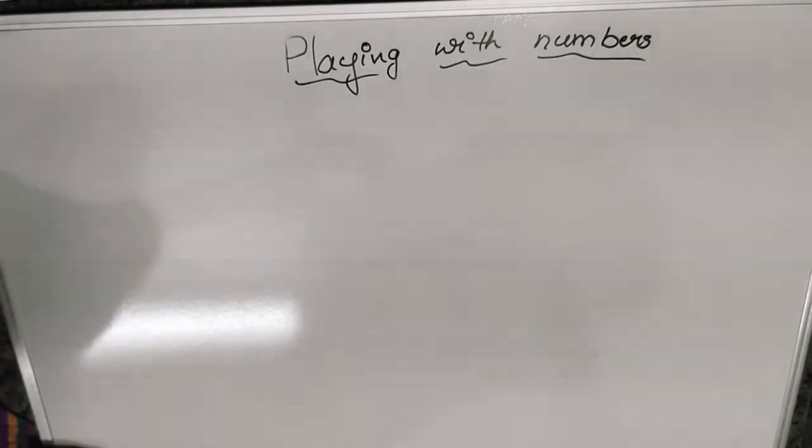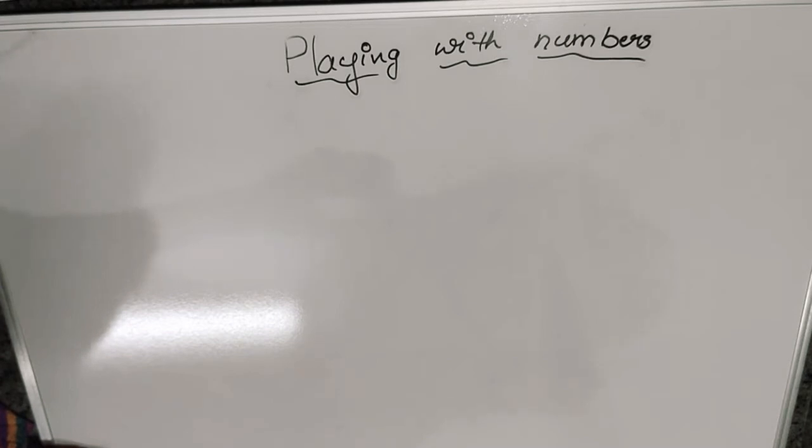As we know, we all played number games in our childhood. For example, 1, 2, 3, 4, bus. Instead of saying multiples of 5, we say bus. This is one game. And one more game, as we know, housie. This game also we play with the numbers. And like that, many games are there. These are all games we play with the numbers.